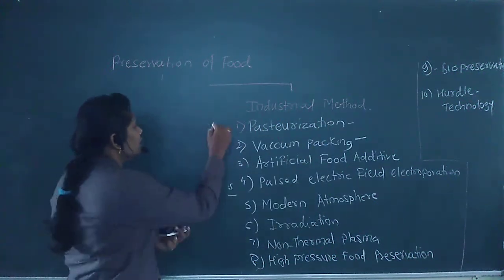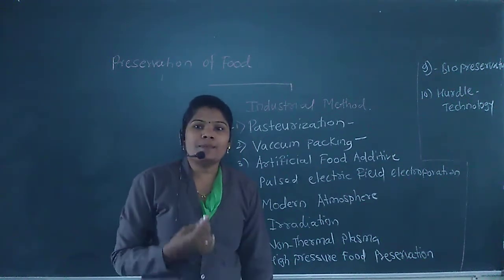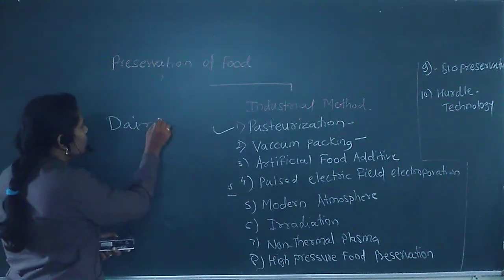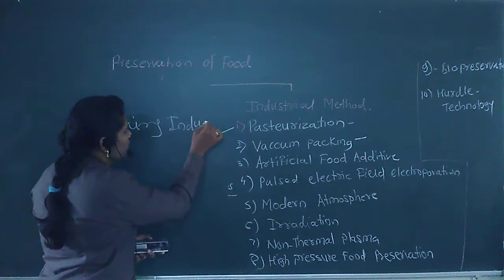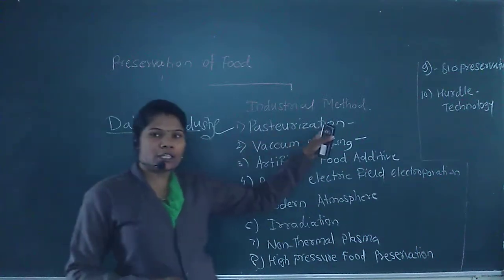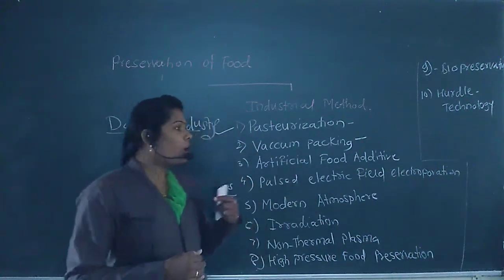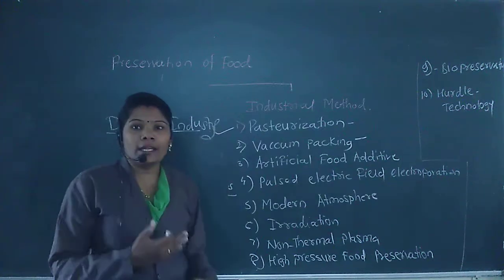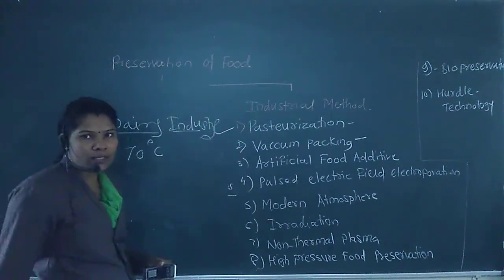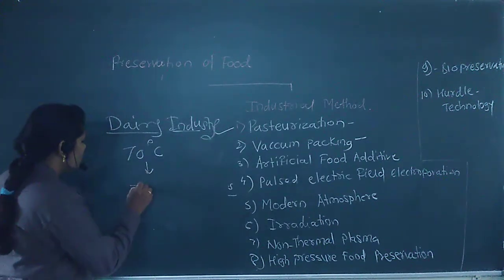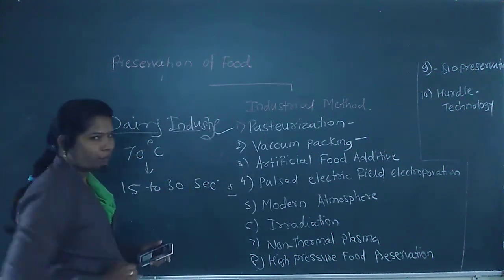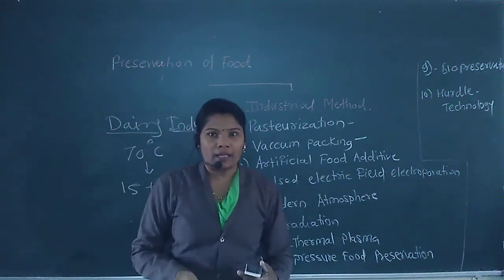Let me start the topic of the industrial method. The first one is pasteurization. Mostly this pasteurization process is used in the dairy industry. What is pasteurization? Here we heat the dairy product or the liquid food compound at 70 degrees Celsius for just 15 to 30 seconds to kill the bacteria.